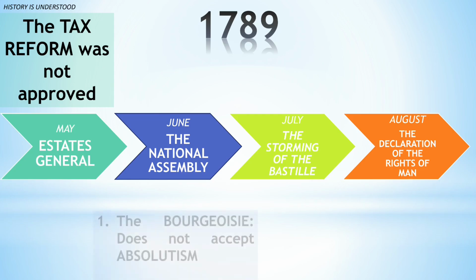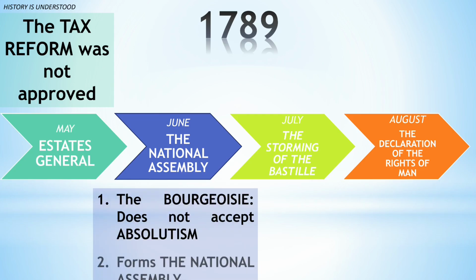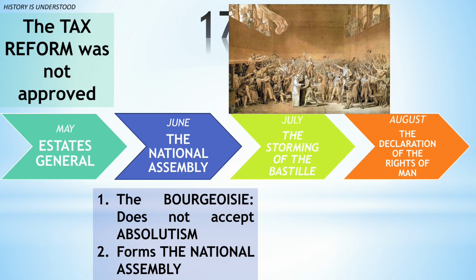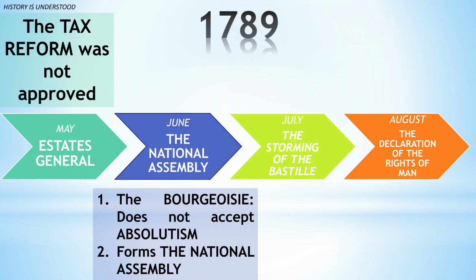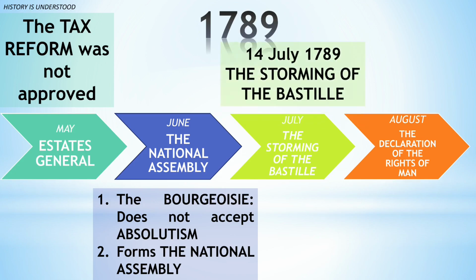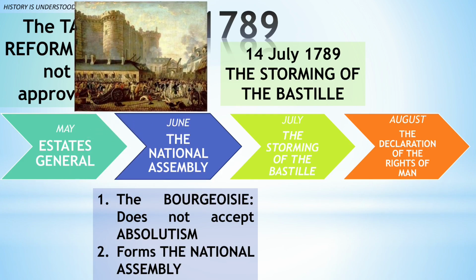In this way, they became the only representatives of the French nation, and with the duty of creating a constitution for France. This situation encouraged the people of Paris, and, to show their support, on July 14, France's National Day, they stormed the Bastille, a place with a great symbolic load. It represented the power of the king. It stored a large quantity of weapons, and some of the opponents of Louis XVI were imprisoned in its cells.